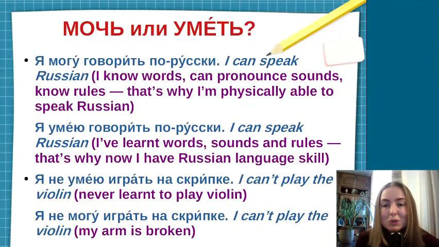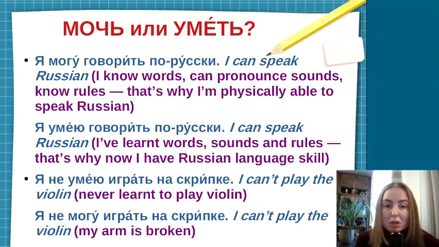But now let's look at the cases where the difference will be absolutely obvious for Russian native speakers and for you, the Russian learners. It will be very important. You need to distinguish such situations. So the second example, like я не умею играть на скрипке. I can't play the violin. И я не могу играть на скрипке. Also, I can't play the violin.